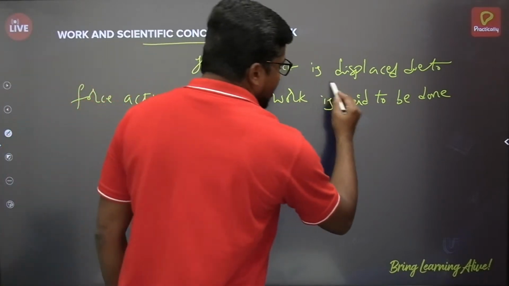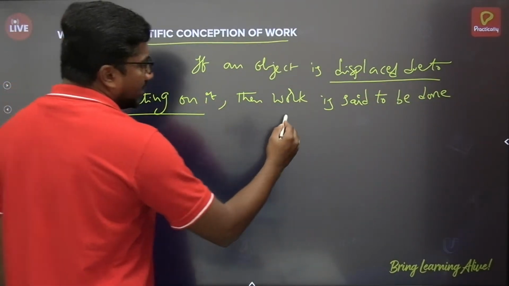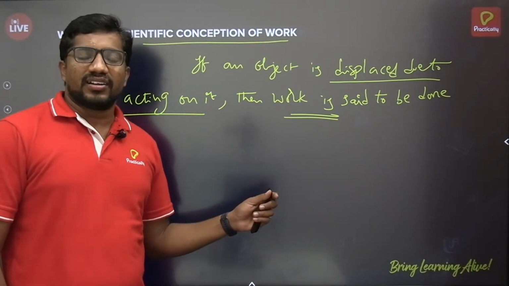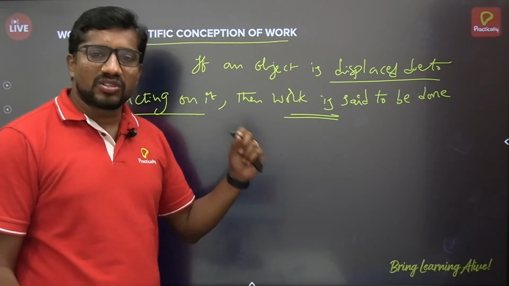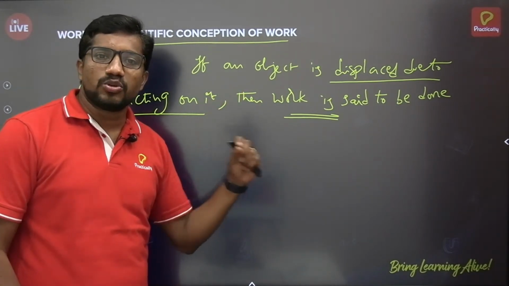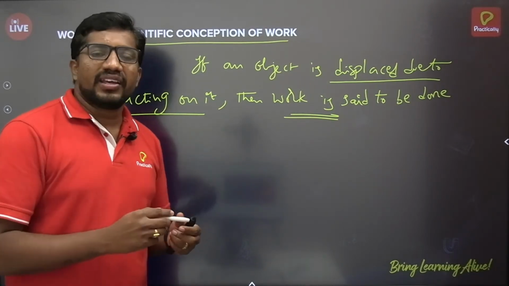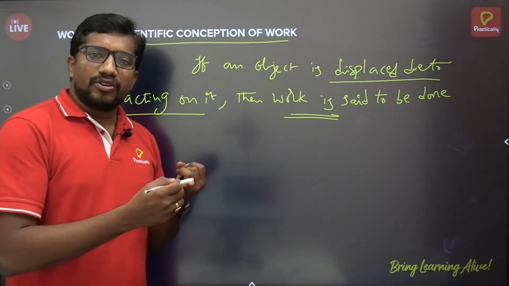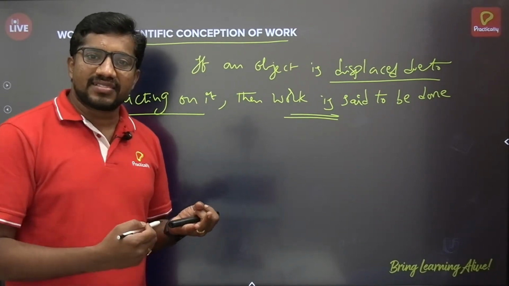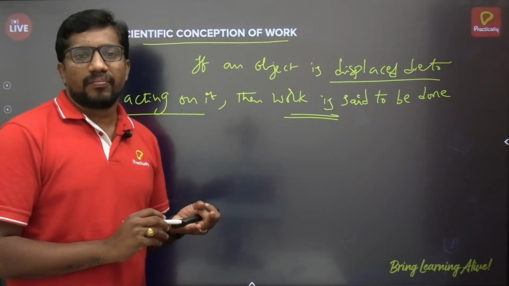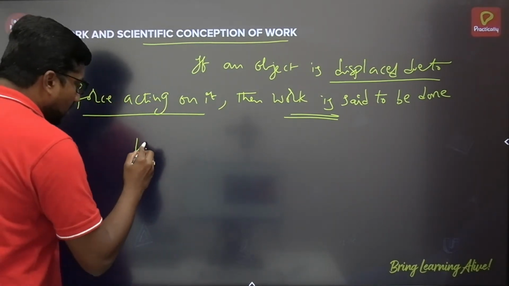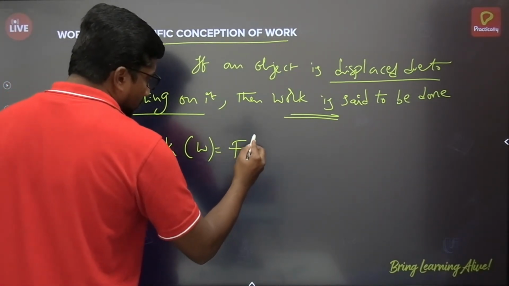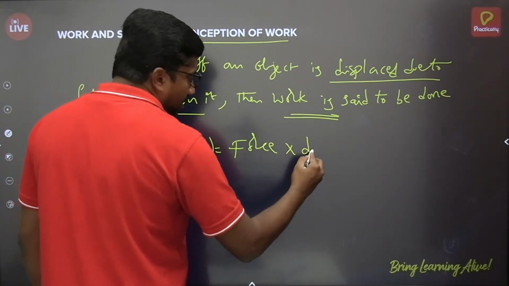If an object is displaced due to force acting on it, then work is said to be done. Suppose if you want to conclude there is a work done, that means that force should be acting on the body, as well as due to the force acting on the body should be displaced. If the body is displaced due to the force acting on it, then we can say that work is said to be done. So we can write the expression for work done as work is equals to force multiplied by displacement.